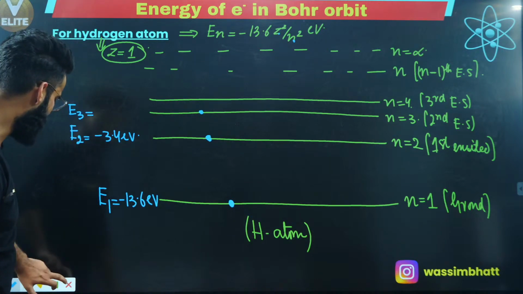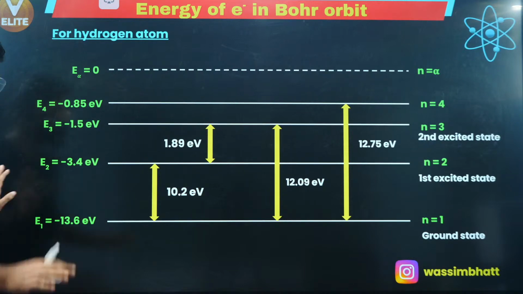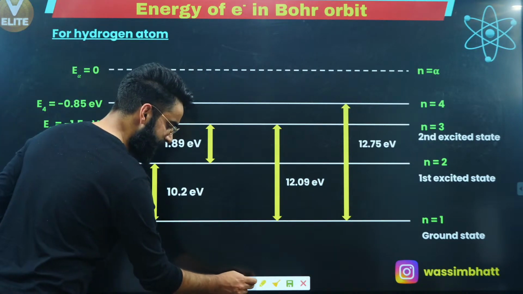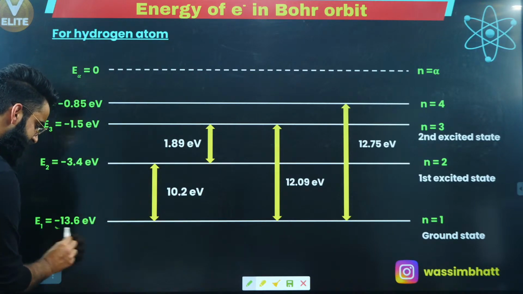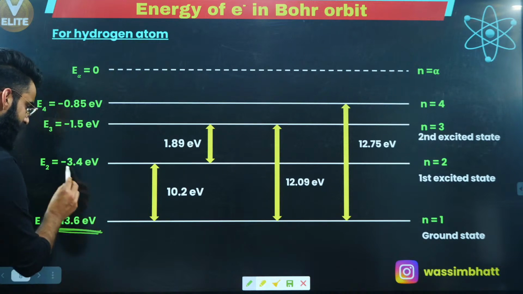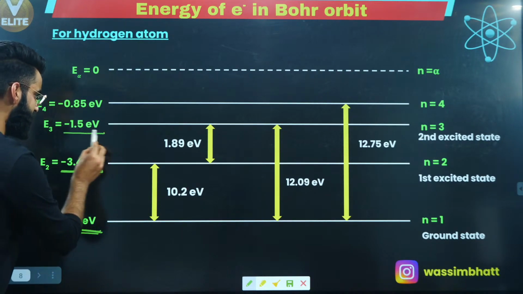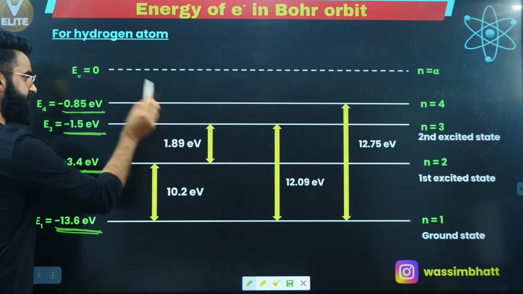I have already made this diagram over here. You can check it out. You got to know how to calculate the energy of the electron in different energy states of hydrogen, right? Now understand. When the electron is in the first energy state, this is the energy carried by the electron. In the second shell, this much amount of energy the electron carries. This much amount of energy the electron carries when it is in the fourth shell.